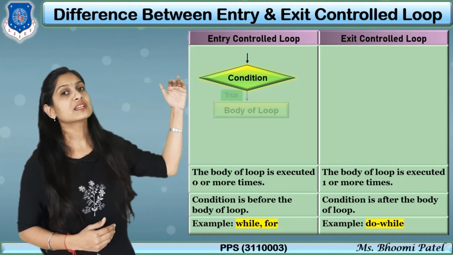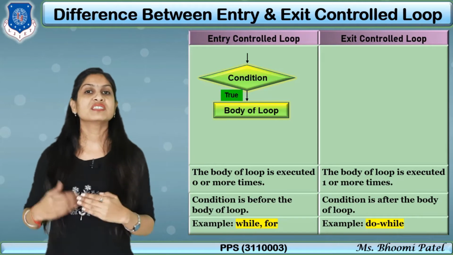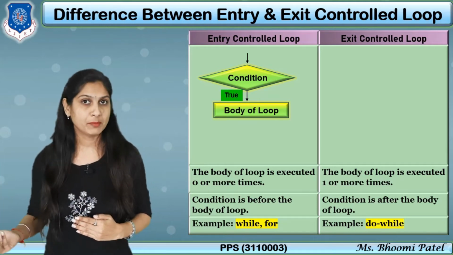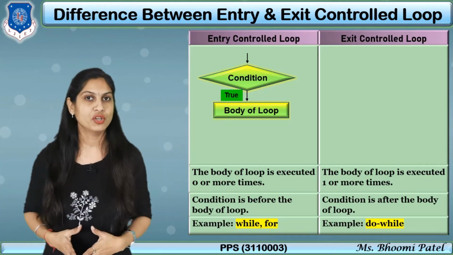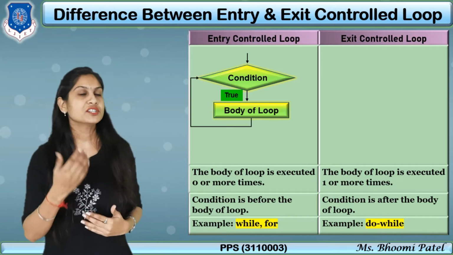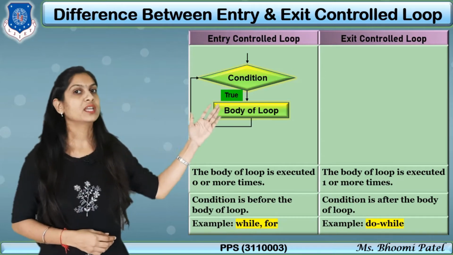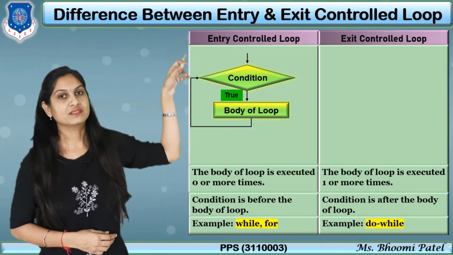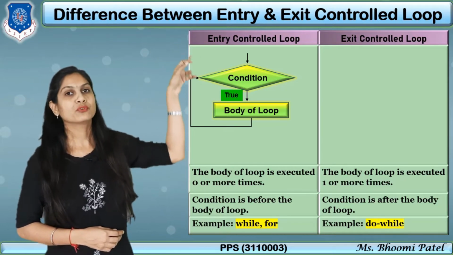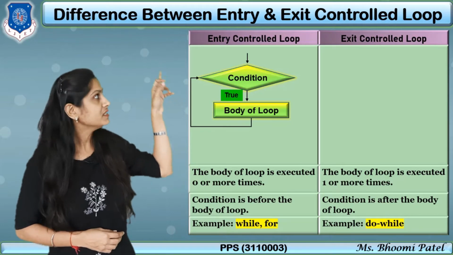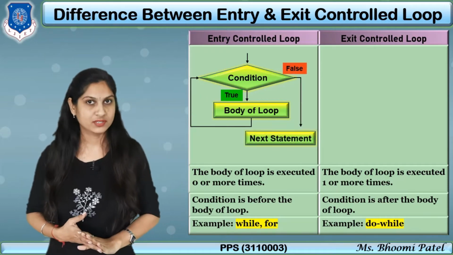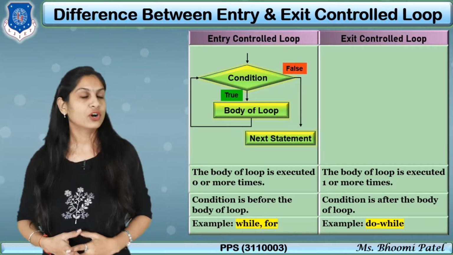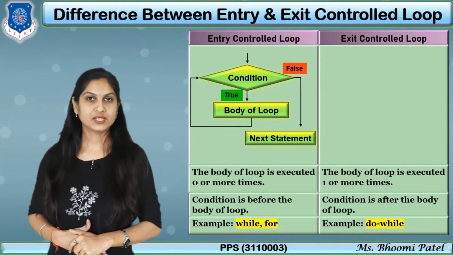Then if this condition is true, we perform the statements that we want to repeat, that is the body of loop. Again check the condition. If it is true, then again the body of loop is executed. So here you can see the loop. We repeat this process again and again until our condition becomes false, and when the condition becomes false, the next statement will be executed.